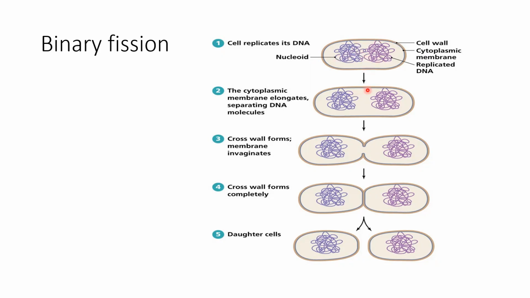Now slowly this cell starts elongating, and after elongation it starts grooving, and this groove increases in size, and ultimately this parent cell divides into two daughter cells. Okay, like this. At the end of this process, we get two daughter cells from one parent bacterial cell. Since only one parent is involved here and no specific structure is formed for reproduction, this is a type of asexual reproduction. Okay, is binary fission clear, everybody? Any confusion in this?